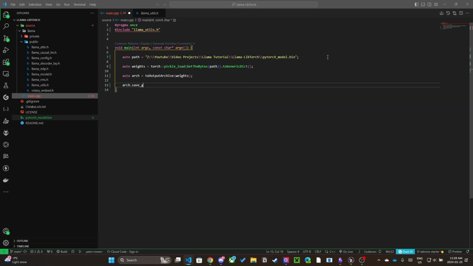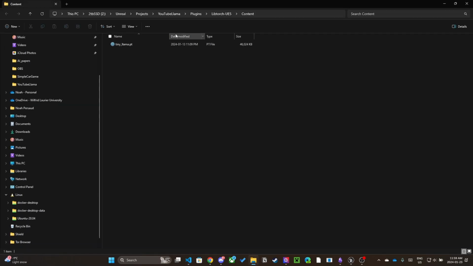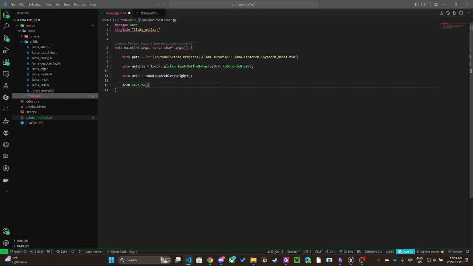Finally, save the resulting output archive to the content directory of the libtorch plugin. I will name my model YouTube_llama.